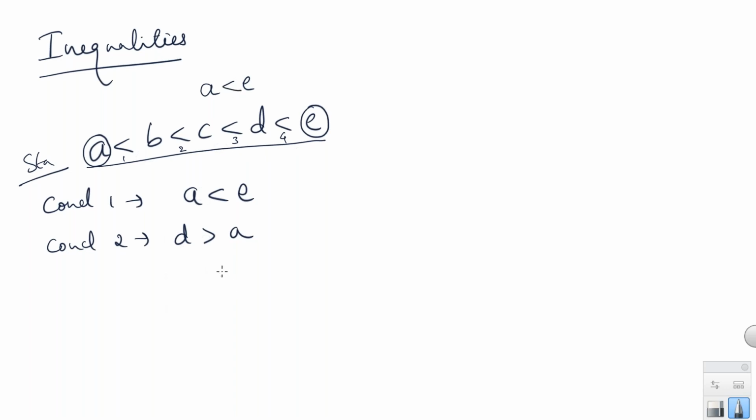as the relation. So if A is less than B, B is less than C, C is less than D, D is less than E, then when we compare A to E, the answer we get is A is less than E. This is the right conclusion.